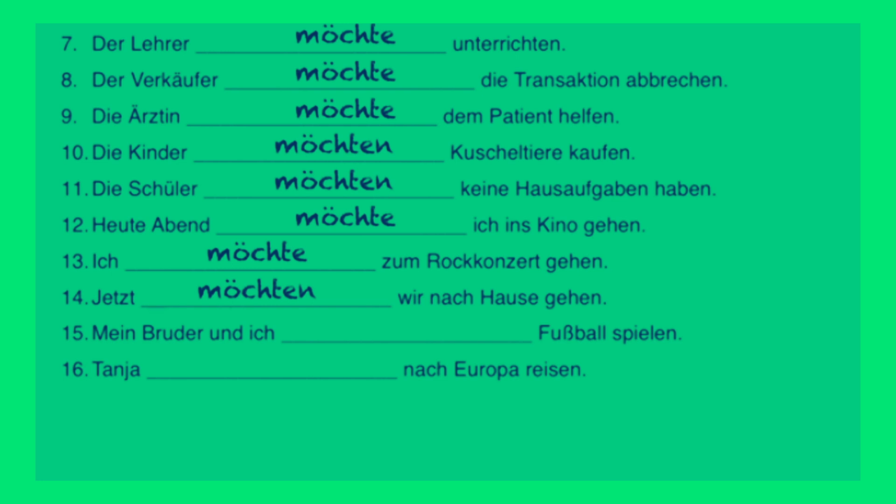Mein Bruder und ich, ich is always the subject, as I've mentioned before, but this time we have und in the sentence with it, and therefore it's my brother and I, so we have to use here the wir form. Mein Bruder und ich möchten Fußball spielen. My brother and I would like to play soccer. Tanja something nach Europa reisen. Tanja is our subject in this sentence because nach Europa is a prepositional phrase, so we use Tanja möchte nach Europa reisen. Tanja would like to travel to Europe.